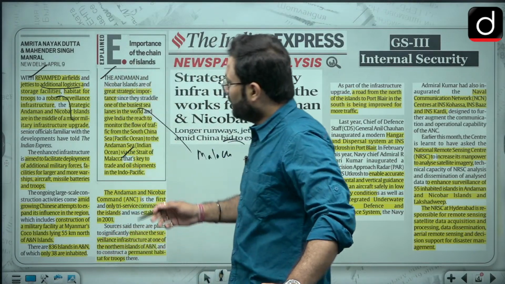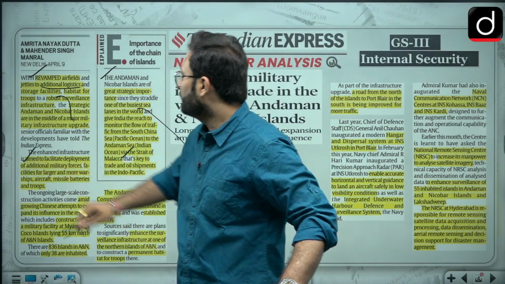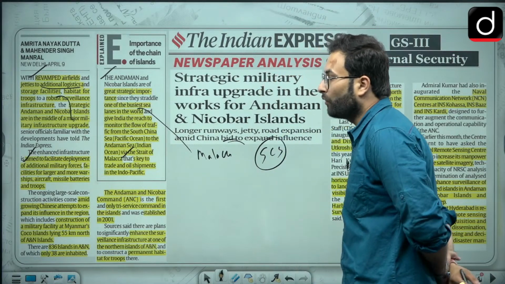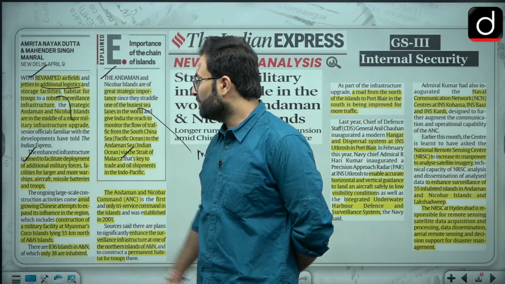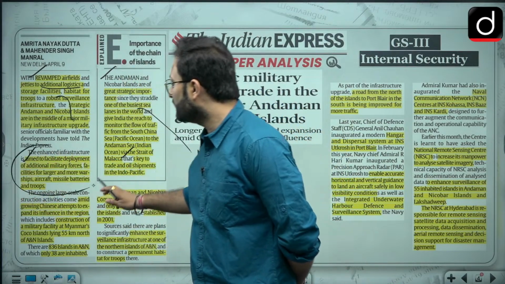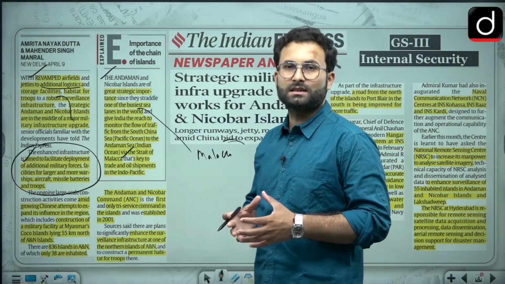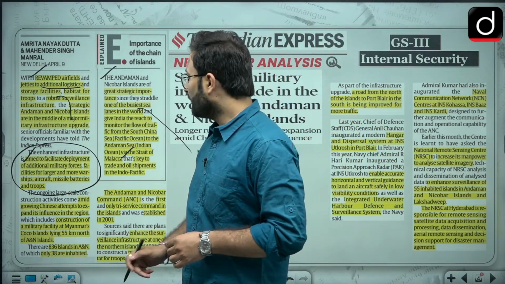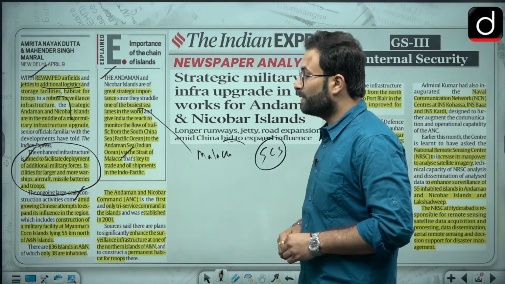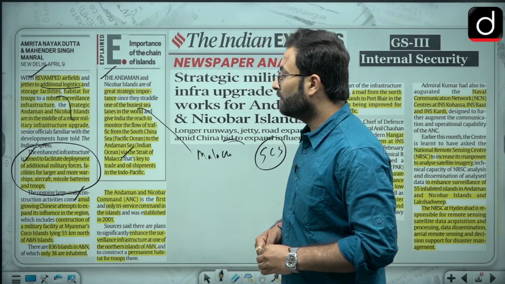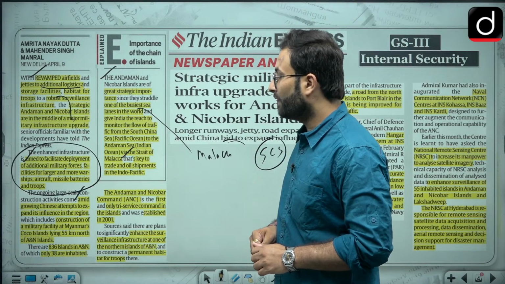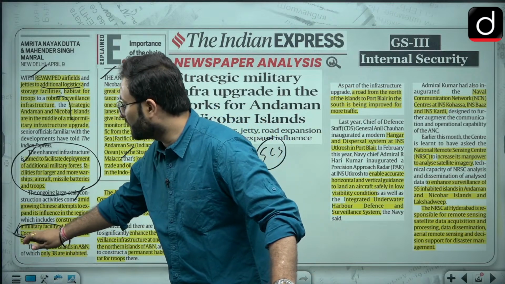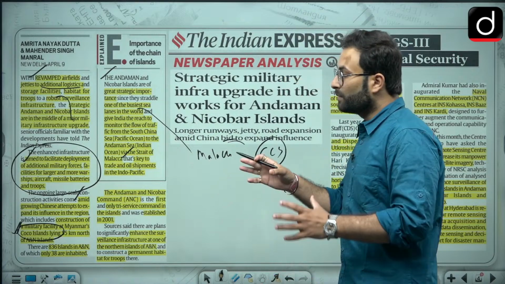Now, here you can see it aimed to facilitate deployment of additional military forces, facilities for larger and more warships, aircraft, missile batteries and troops. So basically what they are doing is they are trying to create an infrastructure which can house more logistics, more equipment from the logistics point of view as well as from the troops deployment point of view. Then, amid growing Chinese attempts to expand its influence in the region, construction of a military facility at Myanmar's Coco Island, lying 55 kilometers north of the Andaman and Nicobar Islands. Now, what happens is China is going for a military facility here in the Coco Island. Okay, and that is why it becomes more concerning for us.